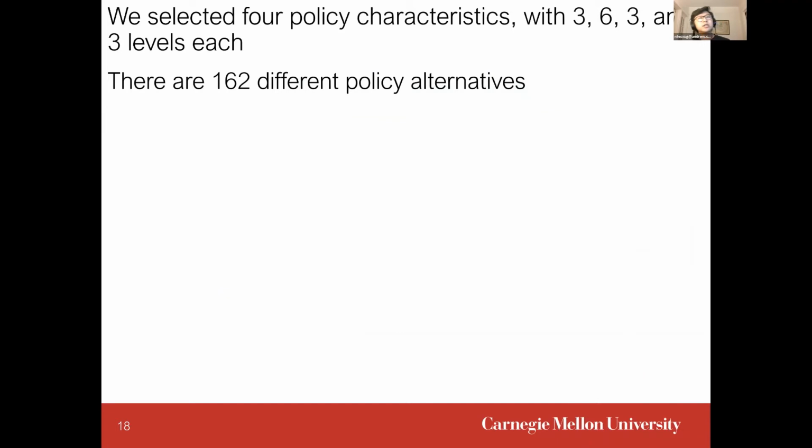So we selected 4 different policy characteristics, each of them related to some sort of climate change policy, whether it's carbon tax, nuclear power, fracking, or a clean energy portfolio standard, with 3, 6, 3, and 3 levels for each of these characteristics. That has a total of 162 different policy alternatives. This means that this problem of trying to identify the policy that has the highest probability of consensus is actually a non-trivial task.